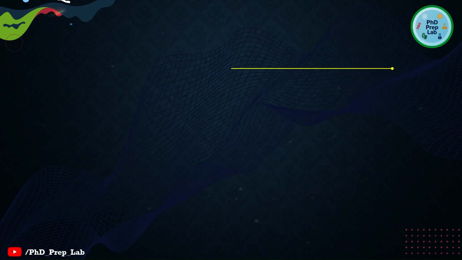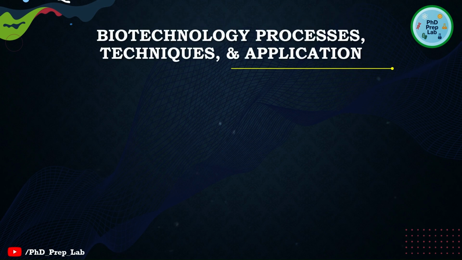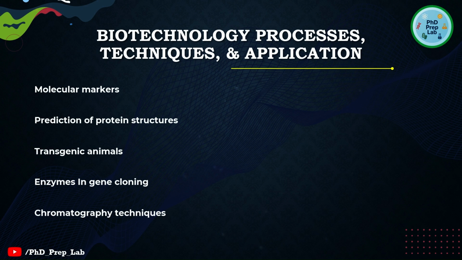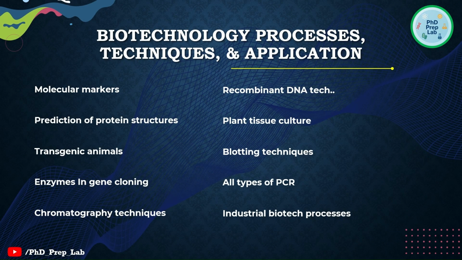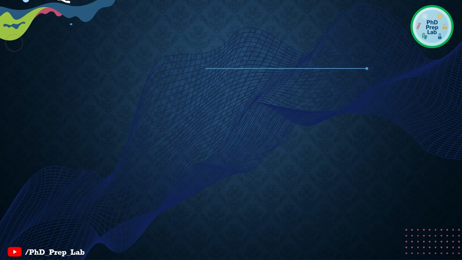Right, and under biotechnology, processes, techniques and applications, we obviously have all the techniques. Basic techniques are important. The working is not asked very much, but the principles of all techniques are very important. And next we have molecular markers and prediction of protein structure. Prediction of protein structure is particularly important, where questions are asked like how to predict this, or which instrument is used to predict the secondary structure or the primary structure. So likewise we should know. All types of PCR and their enzymes are important. The industrial biotech processes are very important along with the other topics that are mentioned.